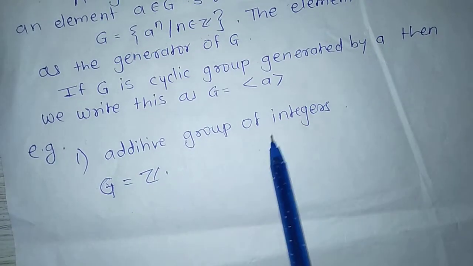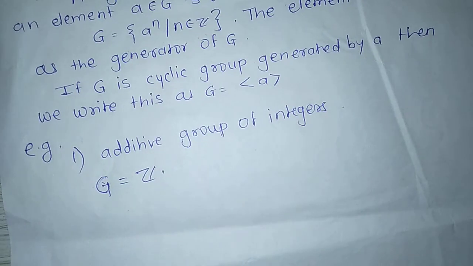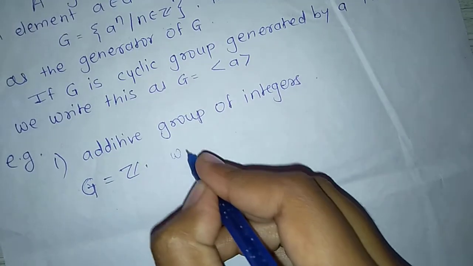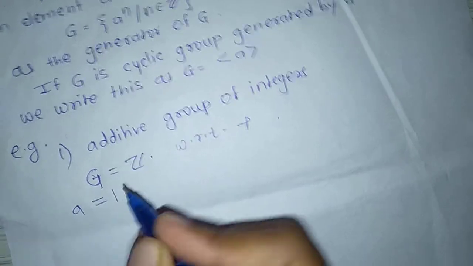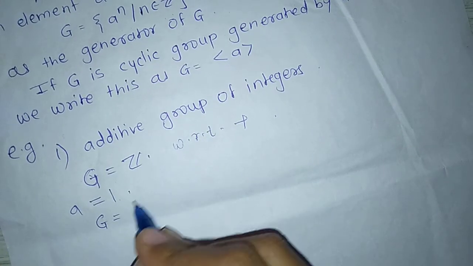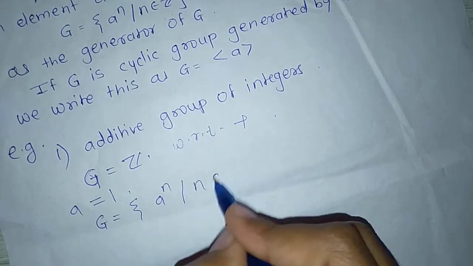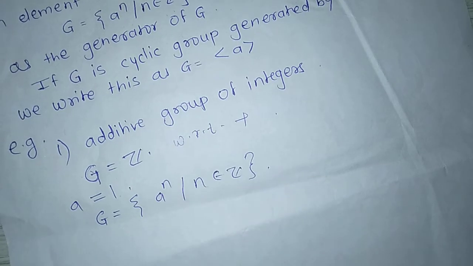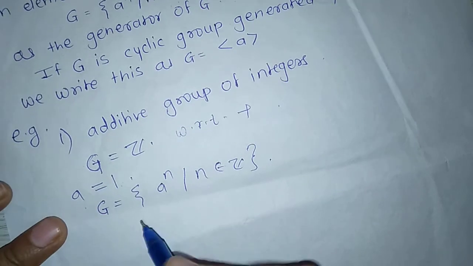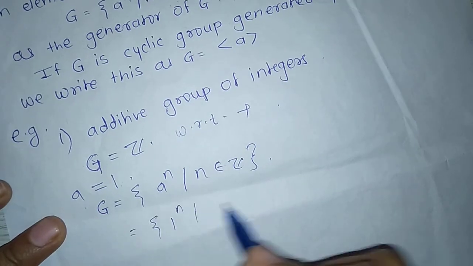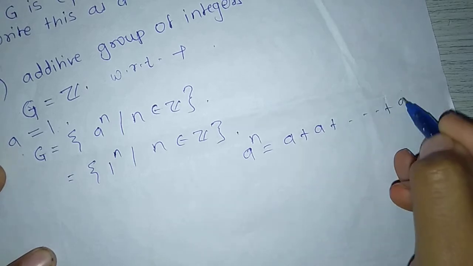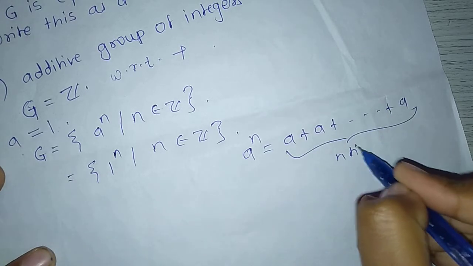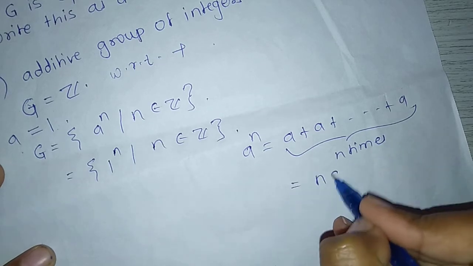For example, the additive group of integers, G equal to Z with respect to addition. If we take a equal to 1 and G equal to a raised to n such that n belongs to Z, then we say that G is a cyclic group. Here we take a equal to 1, so 1 raised to n such that n belongs to Z, and in the additive group a raised to n equals a plus a and so on, plus a, n times, which is equal to n into a.